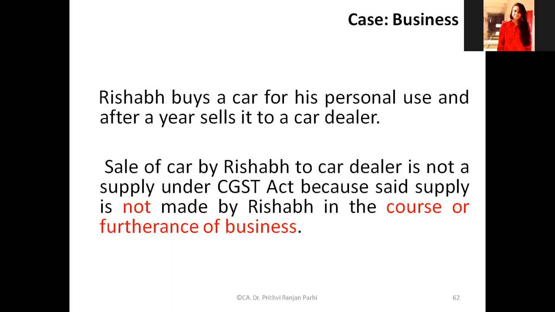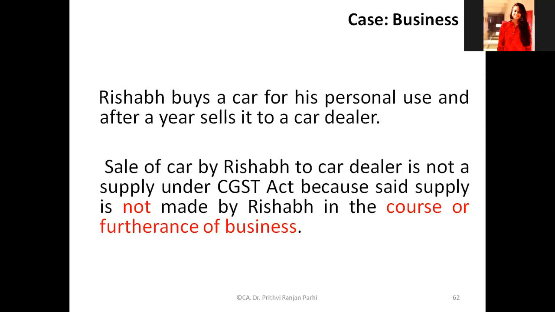So focus on the exceptions. What are the things which are exceptional? The car dealer might have a business transaction, but the car dealer is not supplying. You are supplying. Technically, under the GST definition of supply, it is not a supply because it is not in the course of business or for furtherance of business. Understood this example? Or do you have a different point of view?